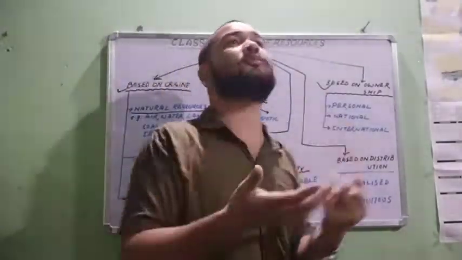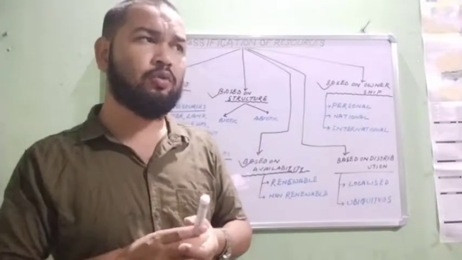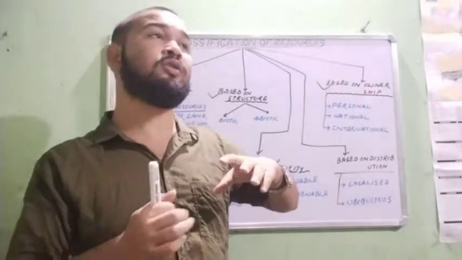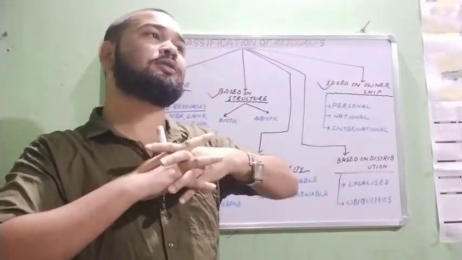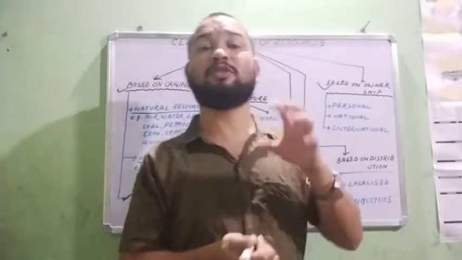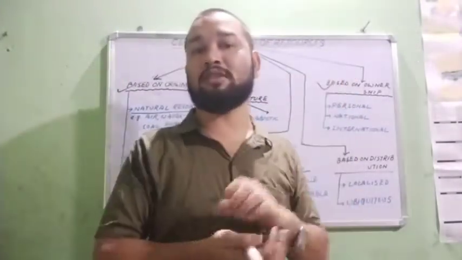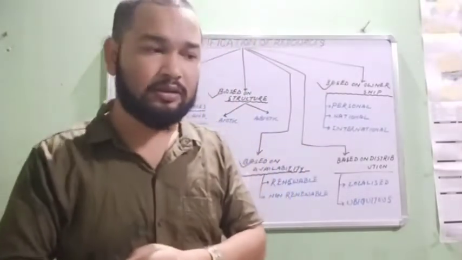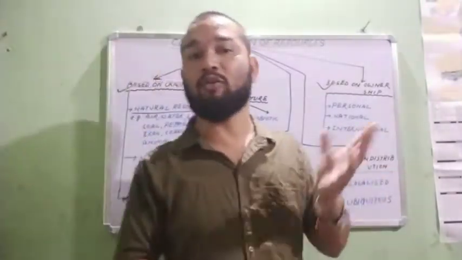Some resources of the earth, some substances of the earth, are owned by all countries. All the countries can avail and share these resources. Like sea and ocean.